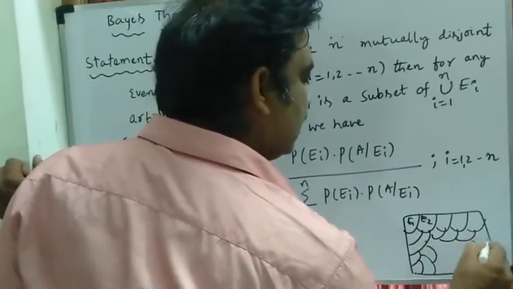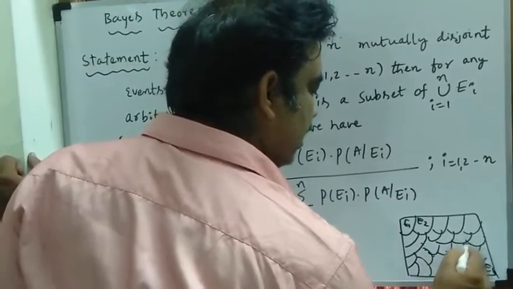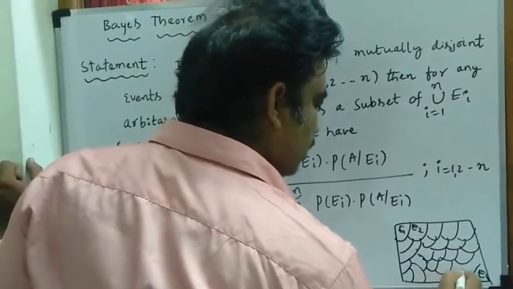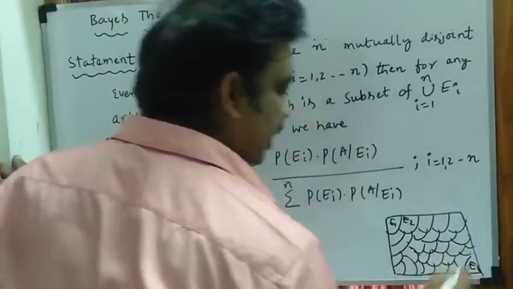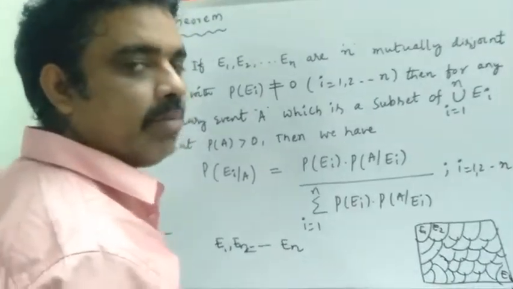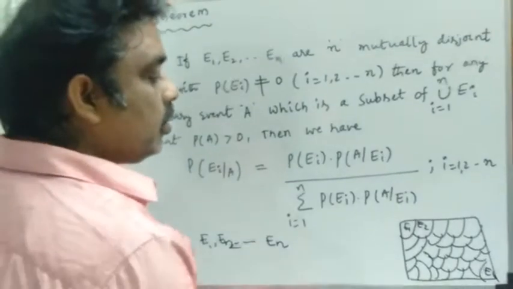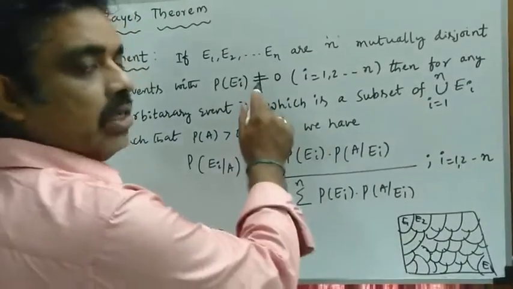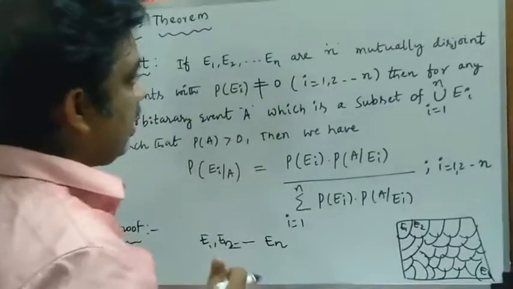There are n events in the sample space, so I can assume that this is the Venn diagram. We are supposed to write in this model. These events are mutually disjoint, meaning there is no common portion between two events, and also given that the probability of Ei is not equal to 0. That is the point given in the statement.